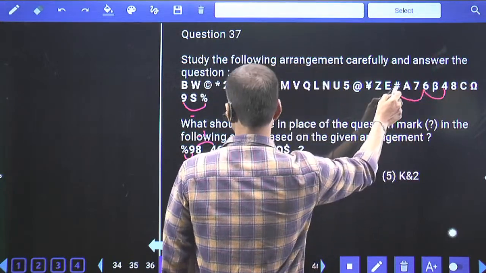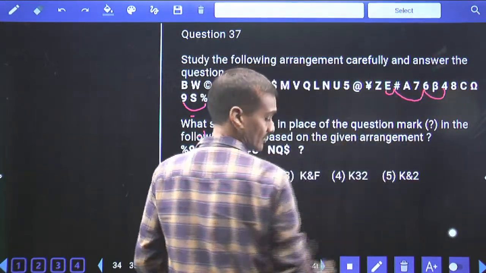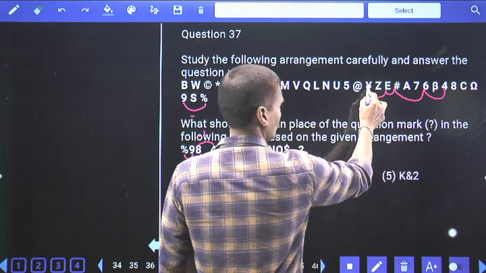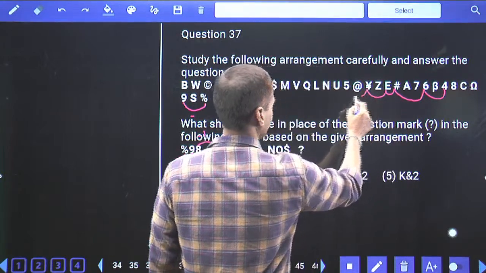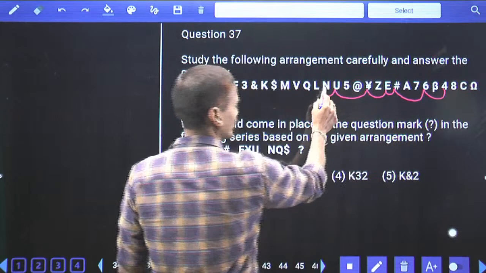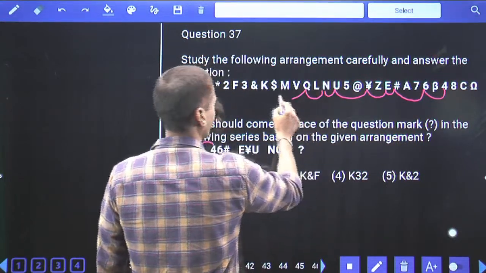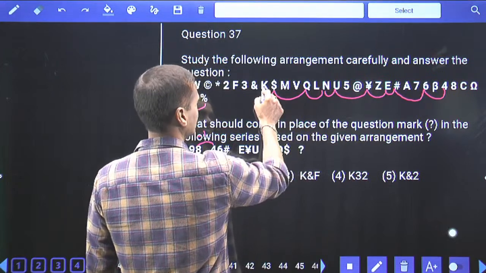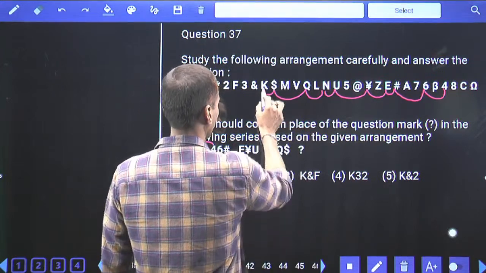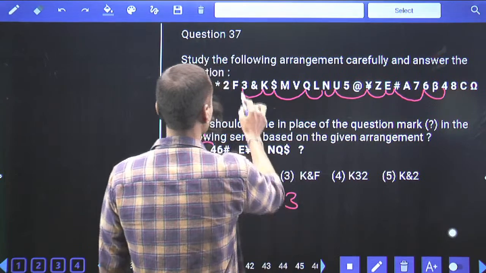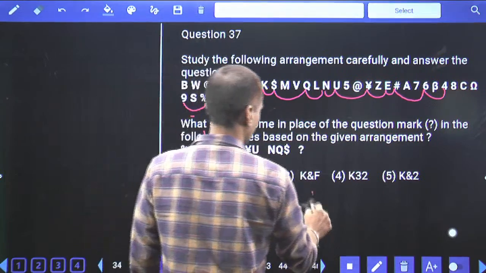And this is minus 3 is hash. And hash minus 1 is E. E minus 2 is Y. And Y minus 3 is U. And again U minus 1 is N. And N minus 2 is Q. And after this Q, minus 3 is dollar. Dollar minus 1 is K. Isn't it? K. And K minus 2 is 3. And after this 3, minus 3 is star. And so what is your answer here?